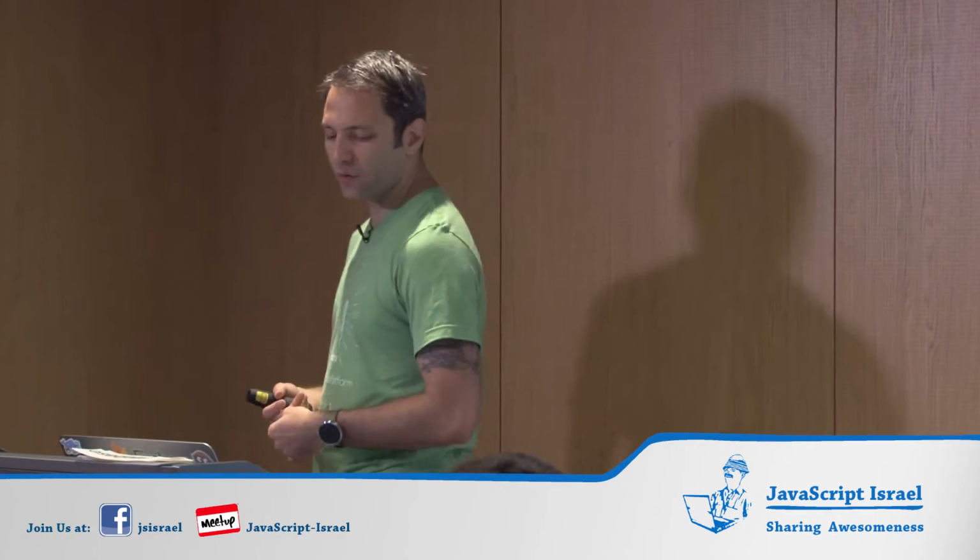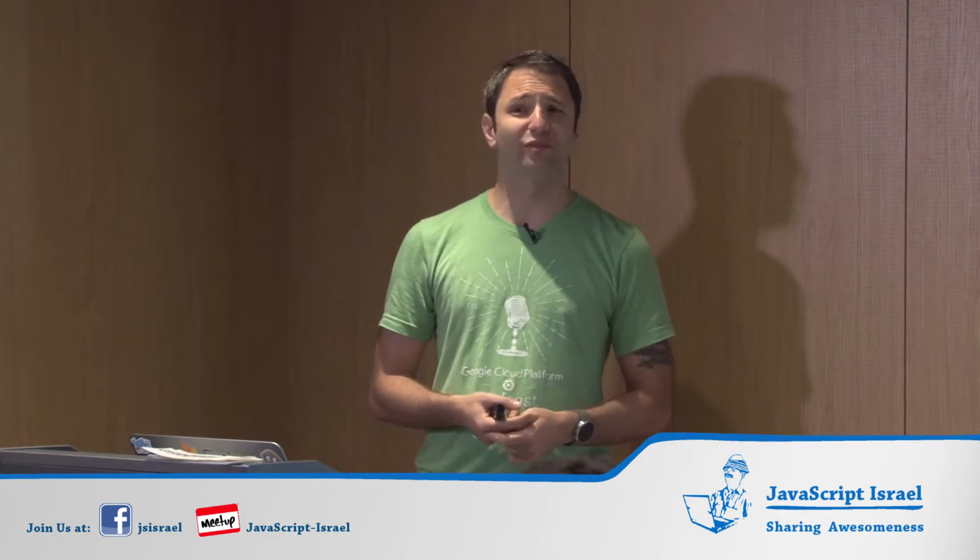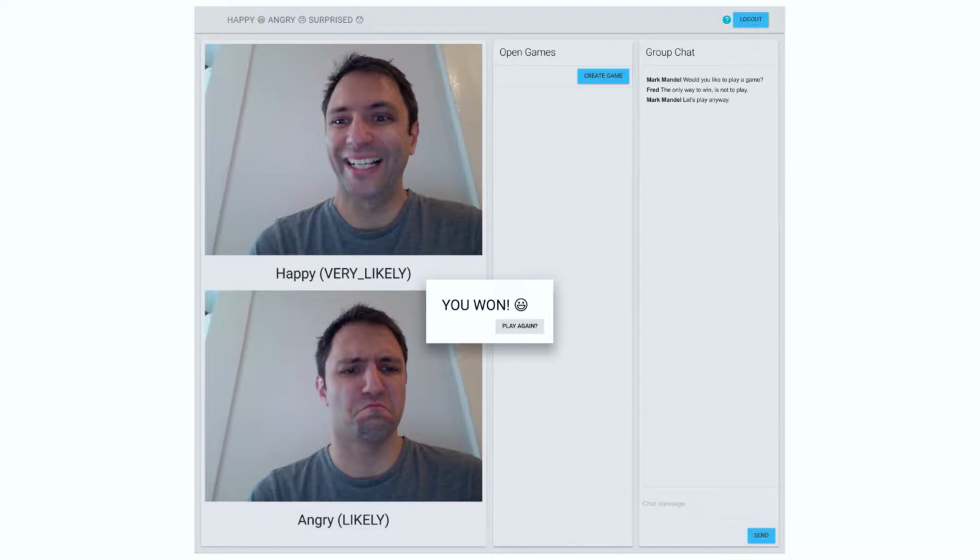I've got very simple things. We've got some authentication up in the top left. We've got a group chat. We've got some matchmaking so people can find each other and play games. And then we've also got two images there where I've actually played a game, unfortunately with myself because I have no friends. But hopefully we can change that this evening. One player, me, has happy, and the other player, also me, is angry. And the happy player has won because happy beats angry.